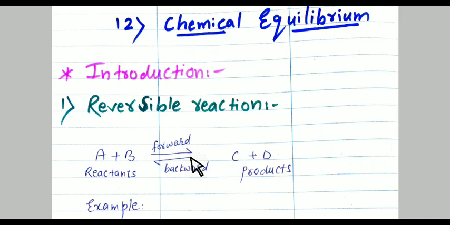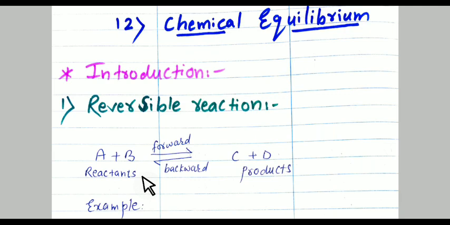For a reversible reaction, whenever you use the terms reactant and product, it is a little bit confusing, because for the forward reaction, the reactant is A plus B and the product is C plus D. But in the reverse or backward direction, the reactant is C plus D and the product is A plus B. Means in the forward reaction, the left-hand side is reactant and the right-hand side is product, and in the backward reaction, the right-hand side is reactant and the left-hand side is product.